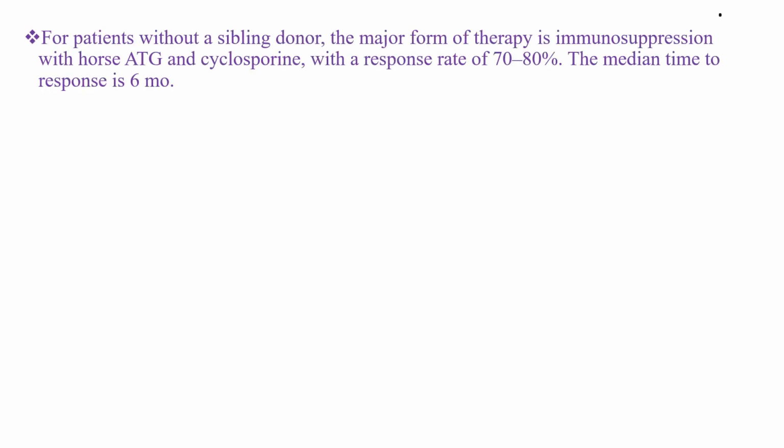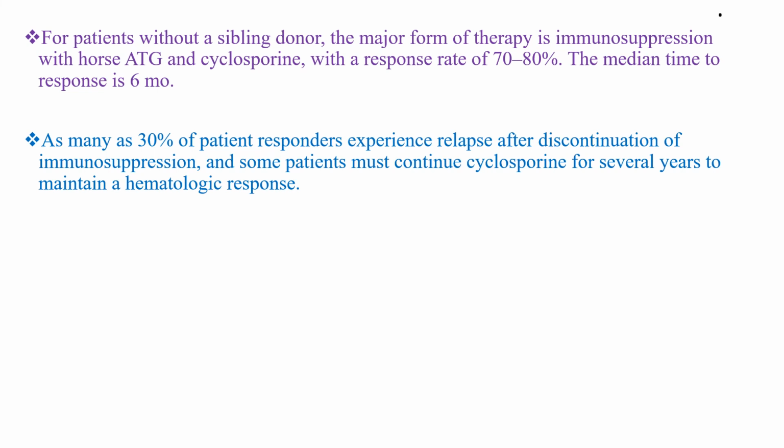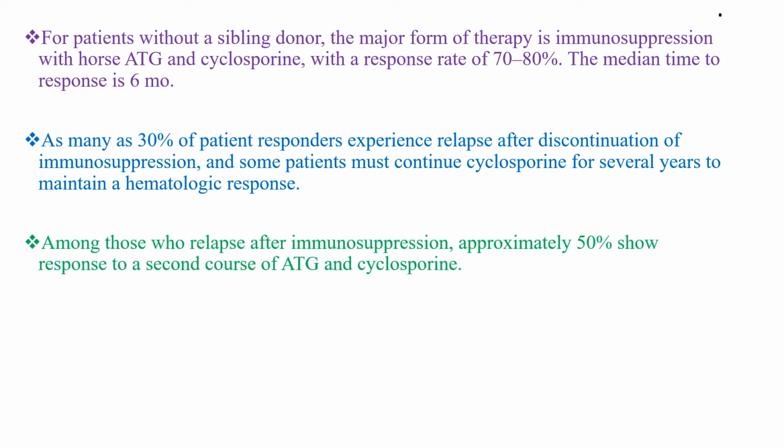For patients without a sibling donor, the major form of therapy is immunosuppression with different immunosuppressants such as methylprednisolone and cyclosporine, with a response rate of 70 to 80%, and the median time to response is 6 months. As many as 30% of responders experience relapse after discontinuation of immunosuppression, and some patients must continue cyclosporine for several years to maintain hematologic response. Among those who relapse after immunosuppression, approximately 50% show response to a second course of treatment.